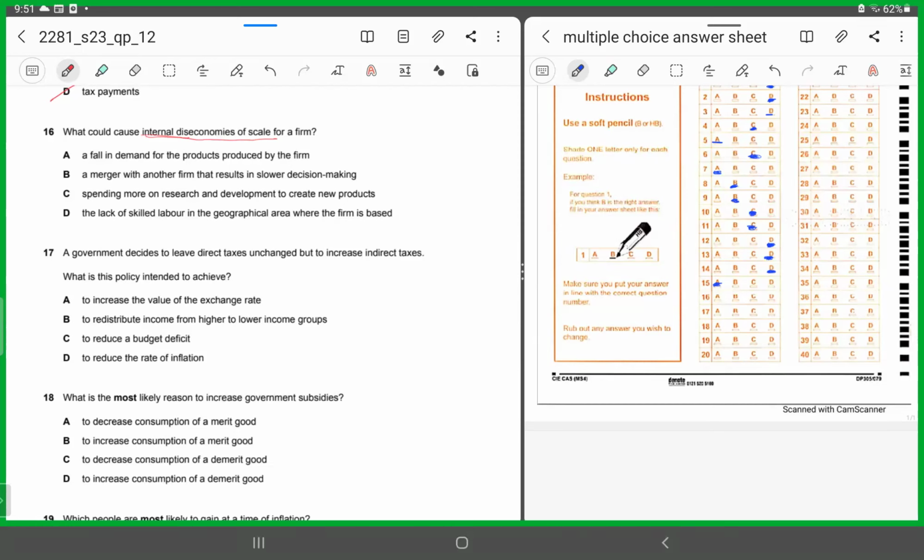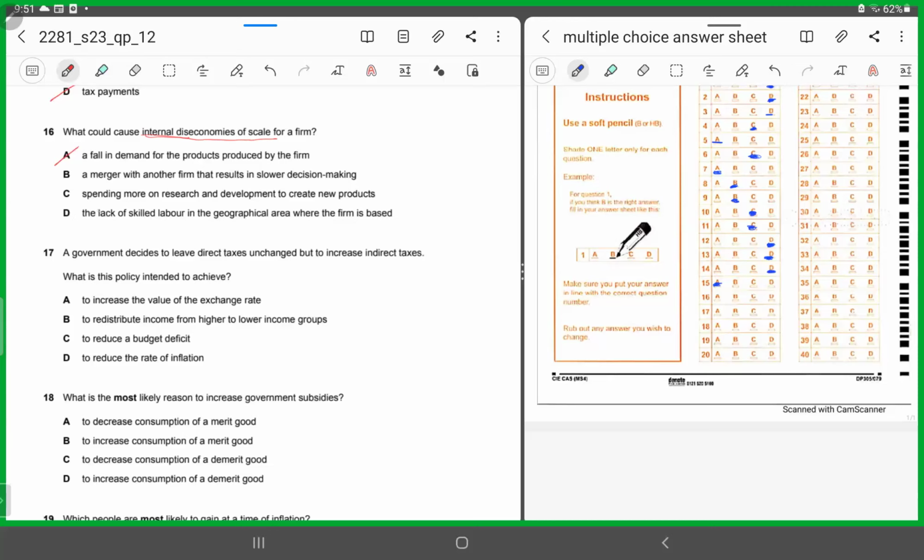So they're saying which could be the cause behind it. A, a fall in demand for the products produced by the firm. No, a falling demand would not be contributing towards internal diseconomies of scale. It has something to do with the firm growing beyond a certain output level. Now match the definition with the responses to arrive at the correct option. A merger with another firm that results in slower decision making. Yes, that's the correct answer. But then let's look at the remaining options as well.